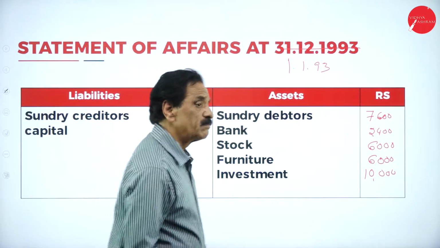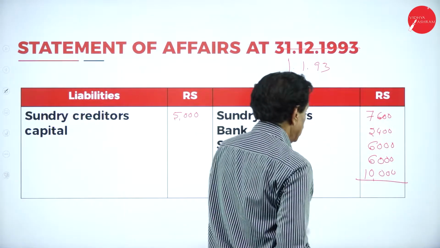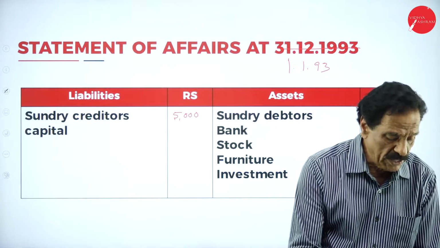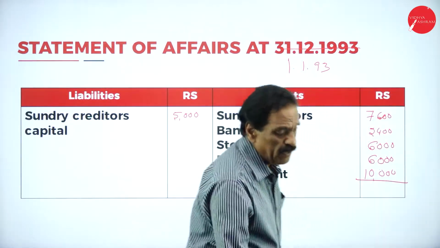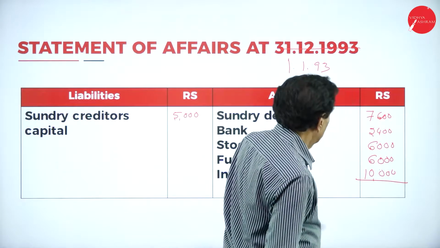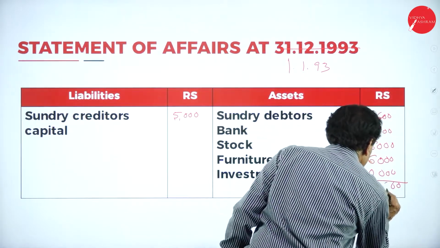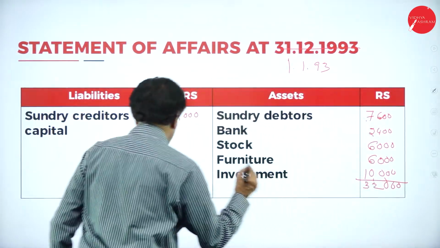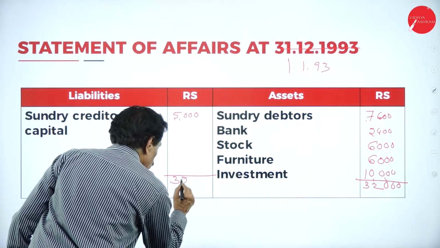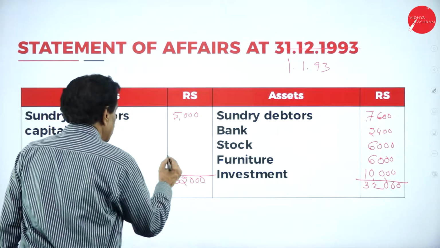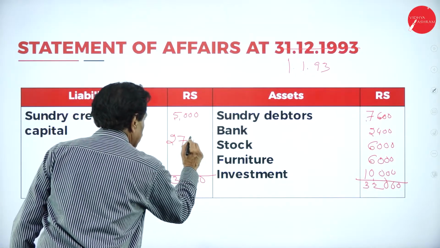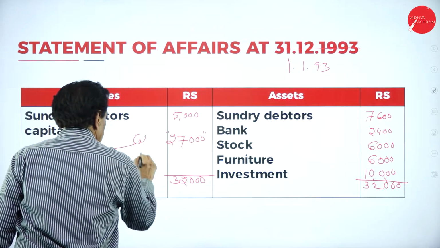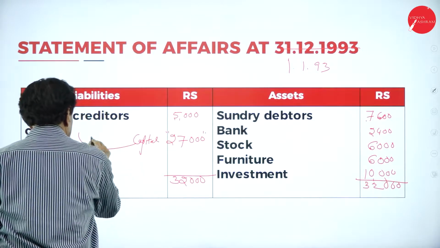We'll add the figure now. This is 10 plus 16, 22, 24, 17, 31,200. Opening now. We have got a balance opening statement of affairs. So 6 plus 0, 0, 10. 32,000. Deduct 5,000. This is 27,000. That is the opening capital.